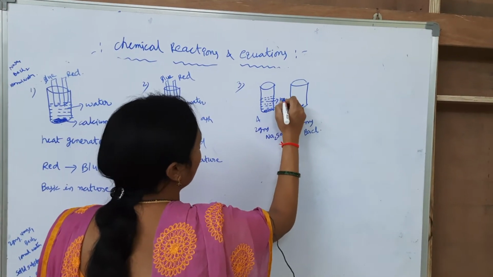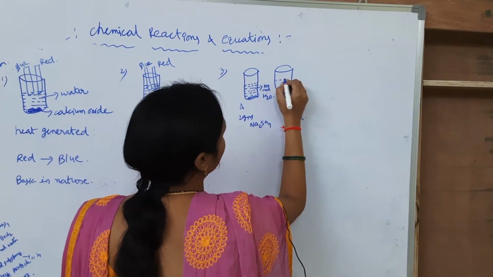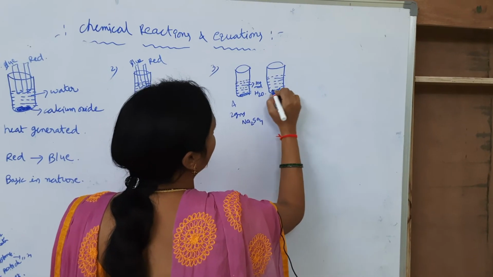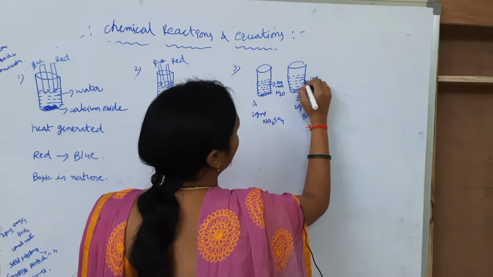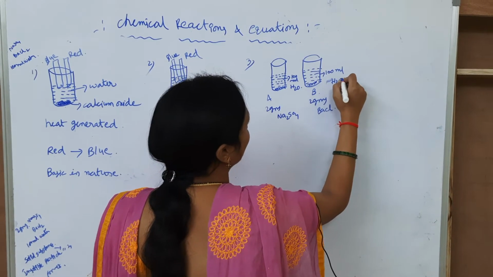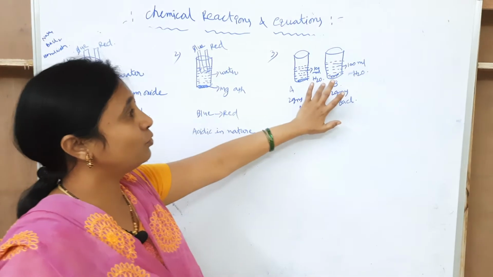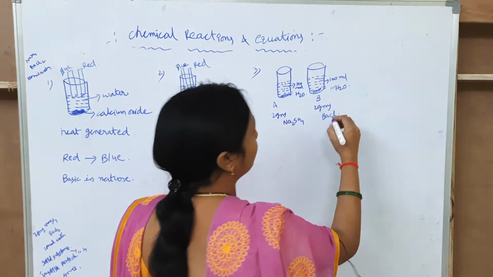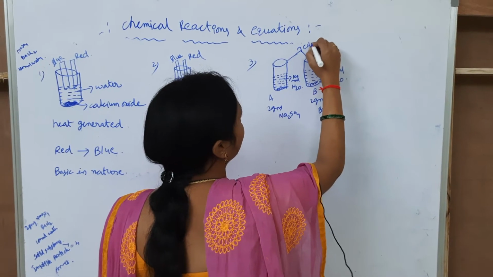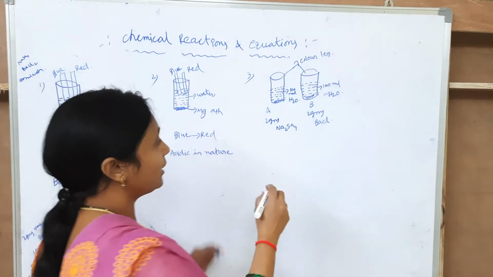This is 100 ml water. In this I am taking also 100 ml water. Water means H2O. The chemical formula of water is H2O. Here these two solutions are colorless. Now I am taking another beaker.